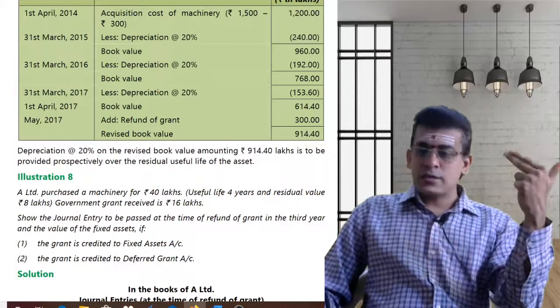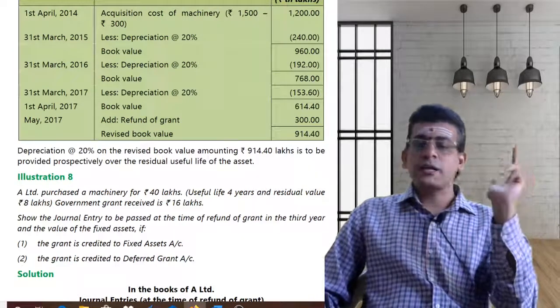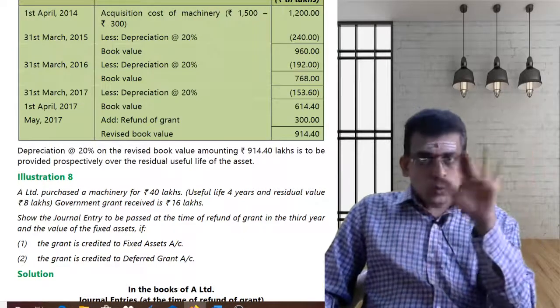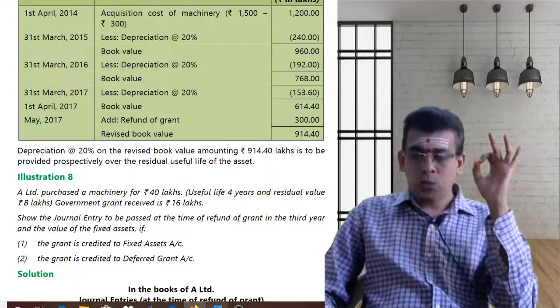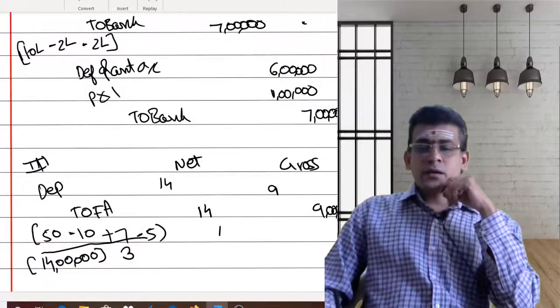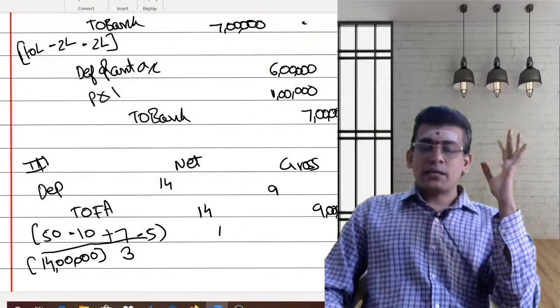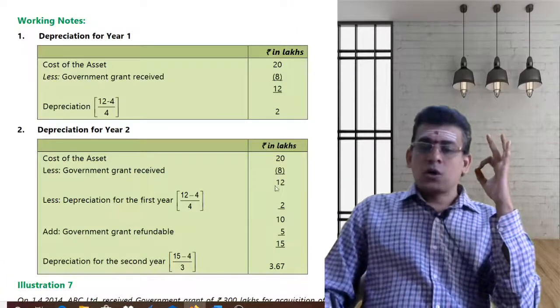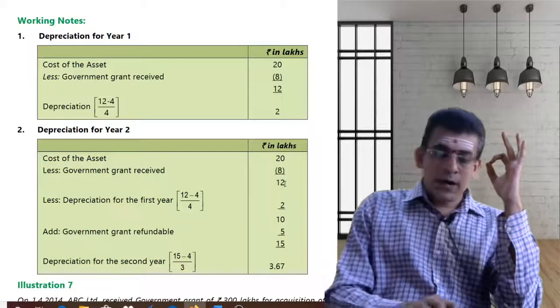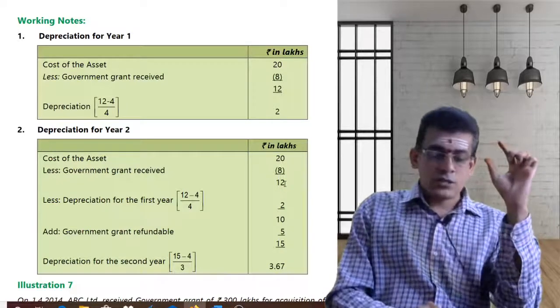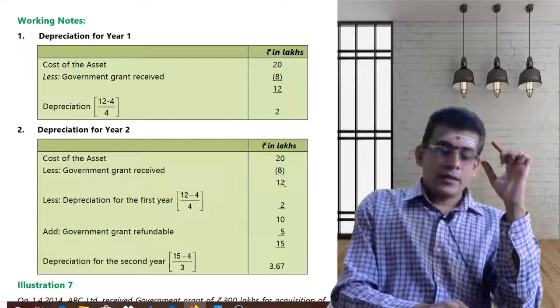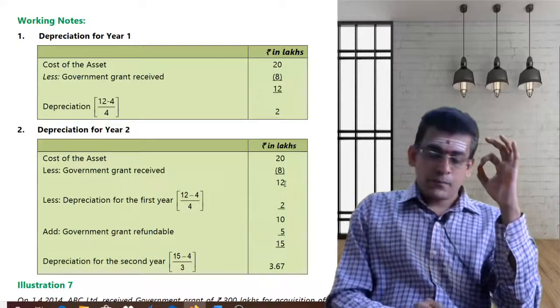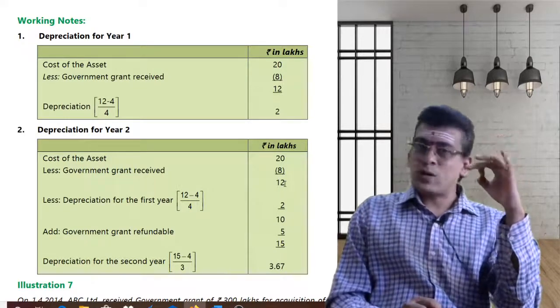Now illustration 7 is also almost the same. Illustration 8 is also almost the same. So I want you to solve the balance of the problems. To end with, what is my conclusion here? Whatever balance you are having, if you look into problem number 6 again, originally the cost is 20, the grant is 8, so ultimately you are recognizing the cost as 12 lakhs.